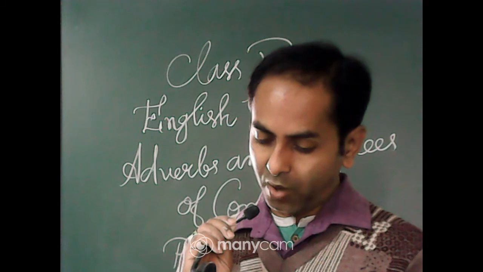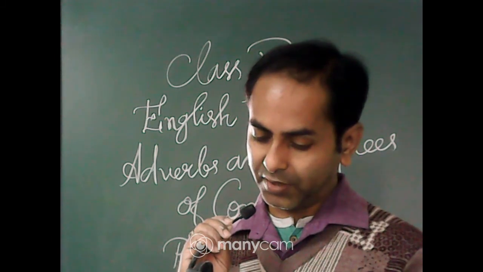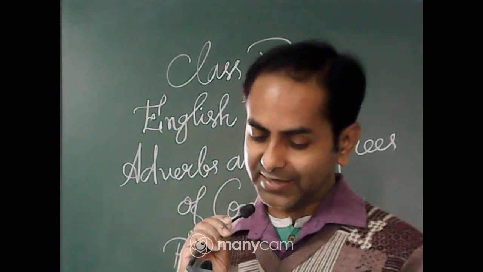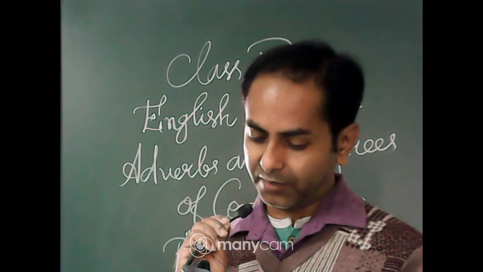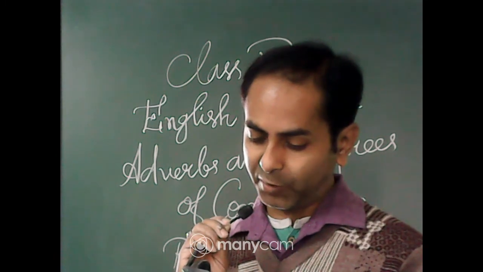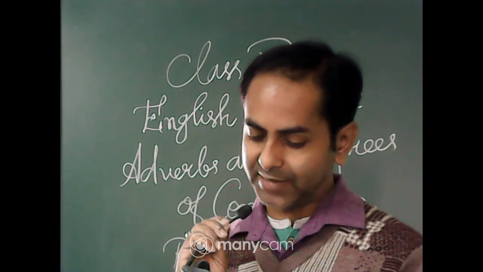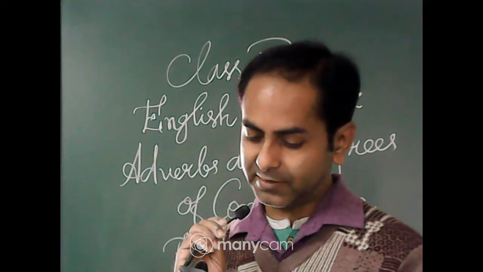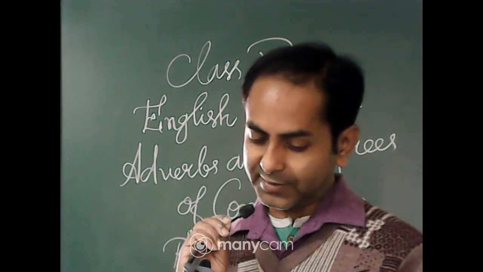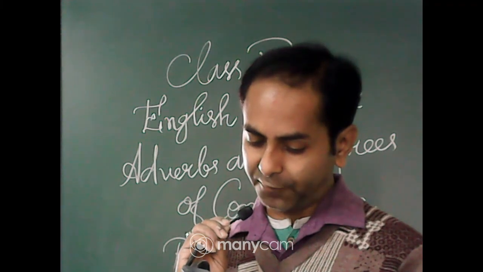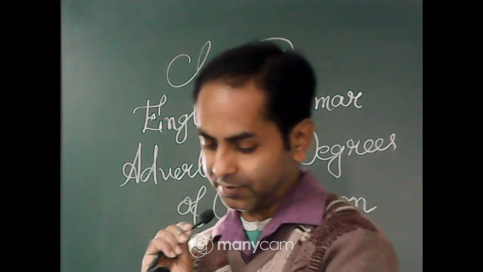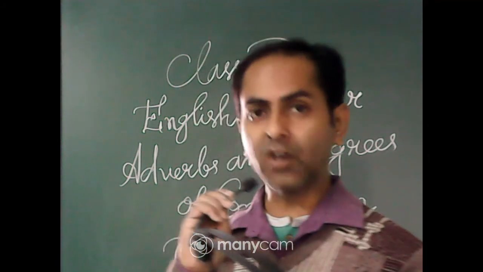Example, the old lady walked slowly. Here you can see the verb walked and slowly is the adverb. The word slowly is an adverb and tells us more about the verb walked. Example, the flowers are really beautiful. The word really is the adverb here as it tells us more about the adjective beautiful. The lady spoke very softly. The word softly is an adverb and explains how an action was done. The word very tells us more about the adverb softly.